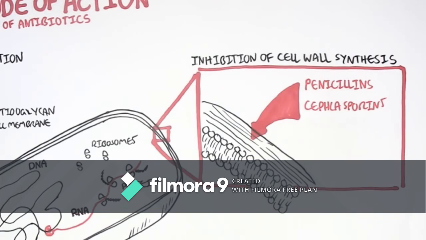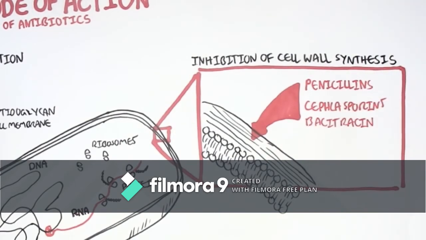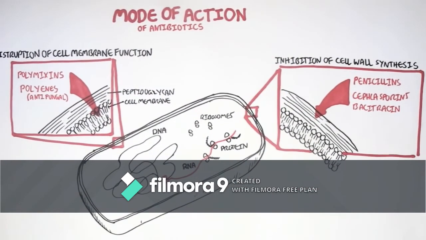We do not have cell walls. Penicillin and cephalosporin are beta-lactams. And then you have bacitracin and other glycopeptides that prevent the synthesis of cell walls as well. Antibiotics that disrupt the cell wall are pretty extensive, and hopefully I will make a video on that. Cell walls are important to bacteria. Disrupting the cell wall or preventing cell wall synthesis will result in cell death.